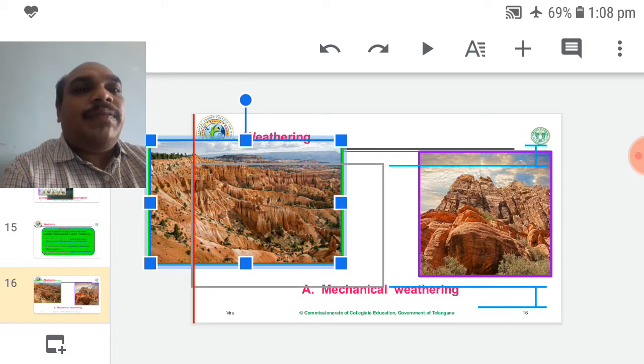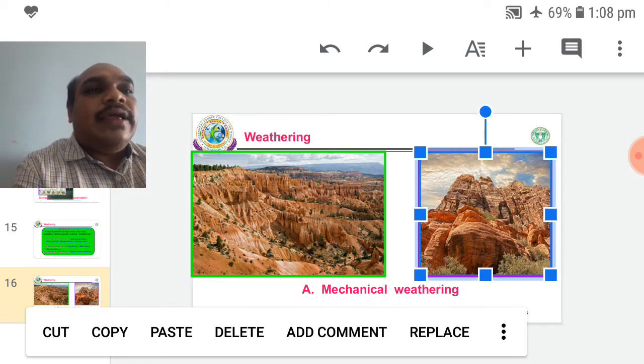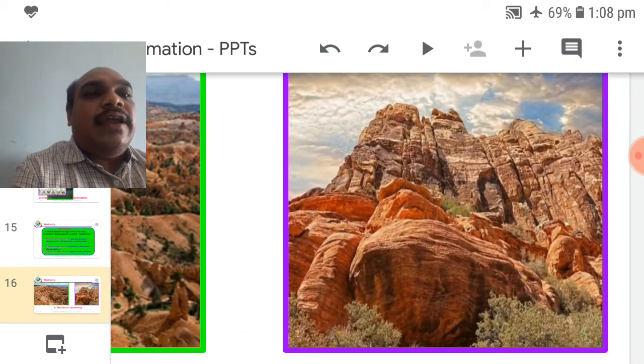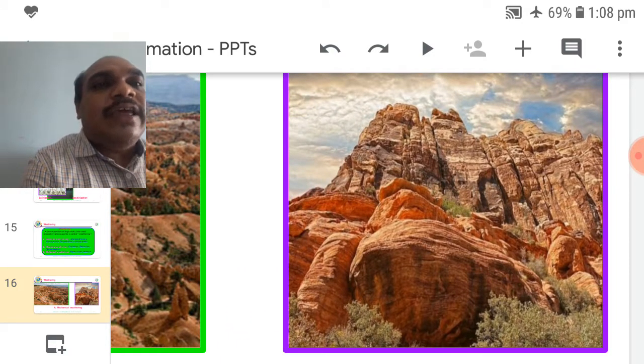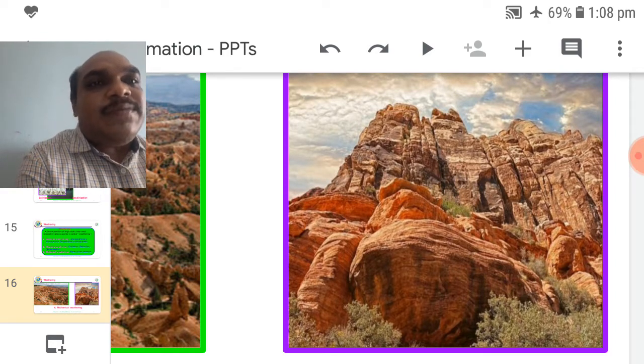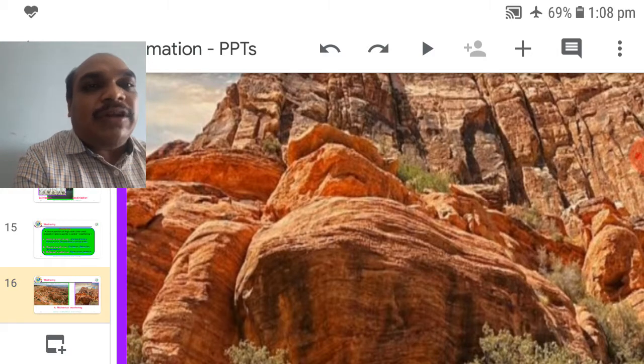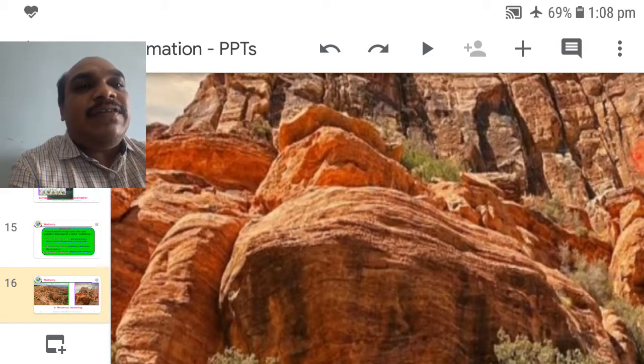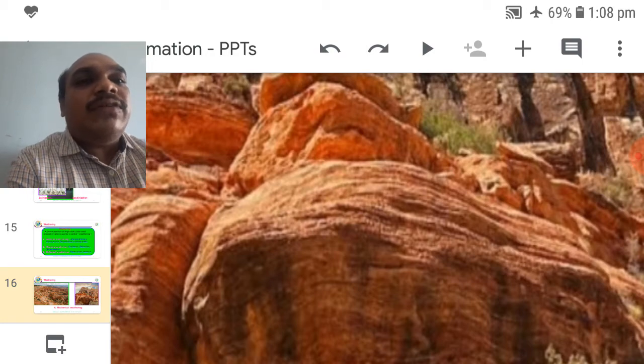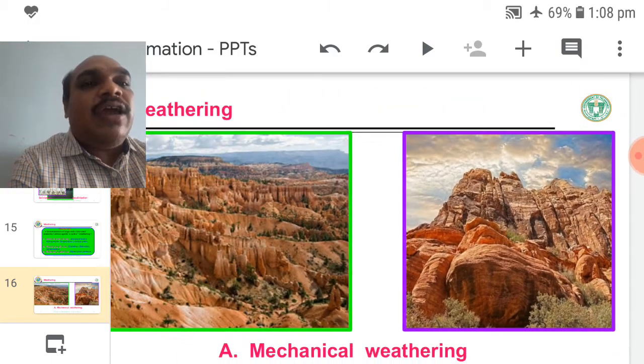Next one. It is also one more mechanical weathering. Here only pure rocks are visible, but the rock loses some surface stone layers. So many stripes are visible, meaning it is losing small soil particles by the activity of strong winds or strong temperature, etc. Those physical forces remove small stone particles. It is also one type of weathering, mechanical weathering.